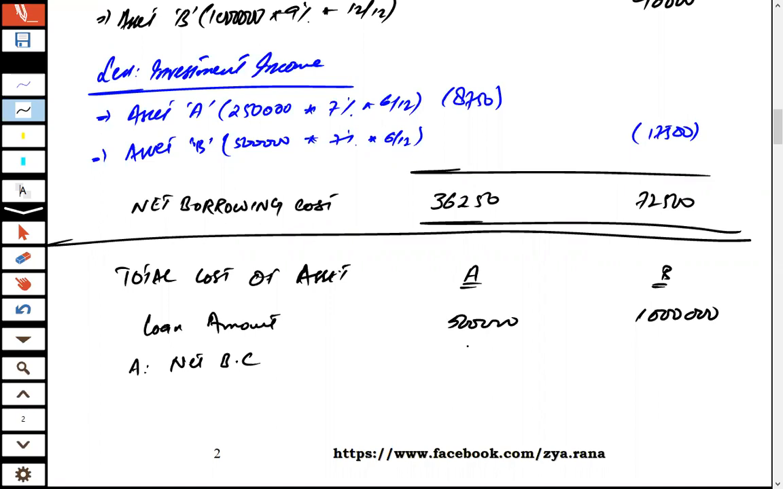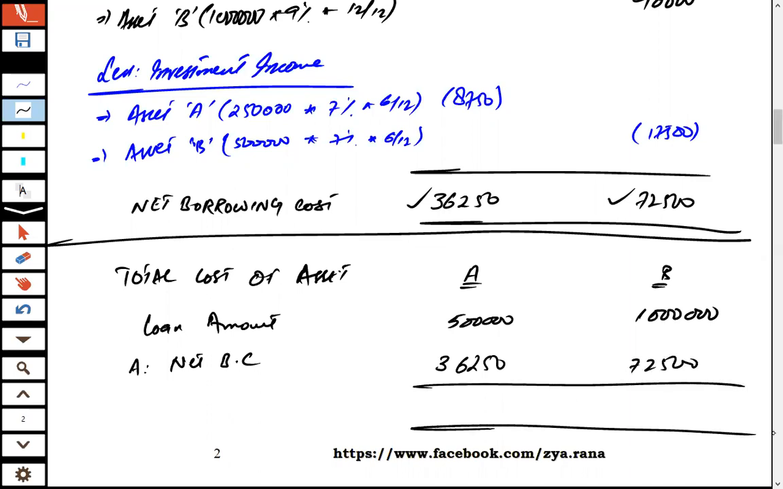As asset A is being constructed using a loan amount of 500,000, the net borrowing cost calculated on such a loan is 36,250. I'm taking this figure. And for asset B, the net borrowing cost amount is 72,500. So effectively, by adding the interest cost to the cost of the asset, we end up with the total cost of asset A and B, which amounts to 536,250 and 1,072,500. Okay, good.